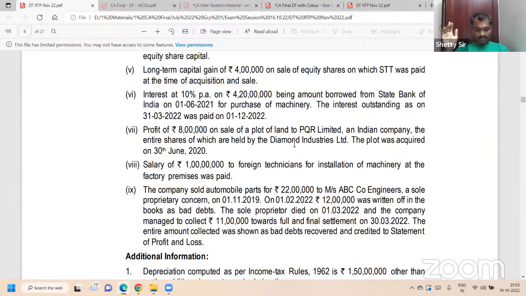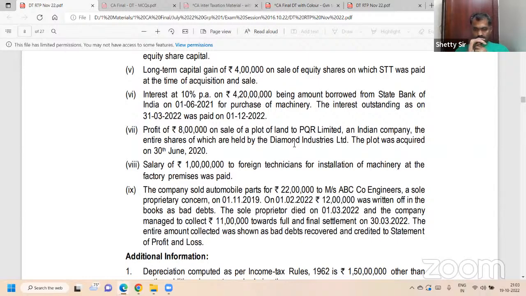So, out of the sole proprietor's 22 lakh, you write off 12 lakh as bad debt. Correct? So, 22 lakh sold, less written off 12 lakh. Therefore, not yet written off is 10 lakh.